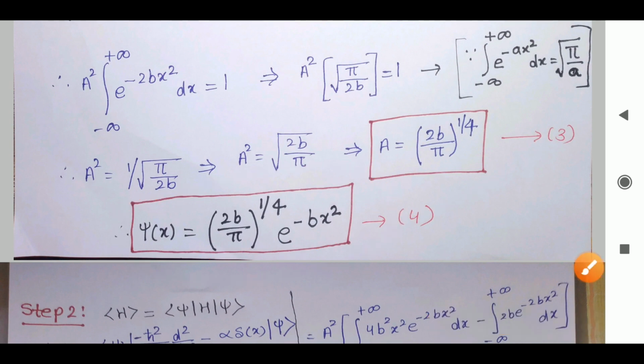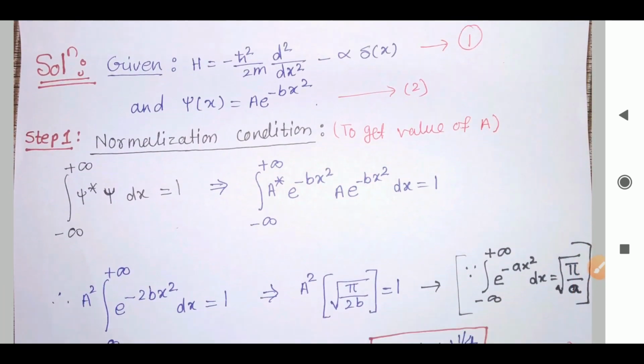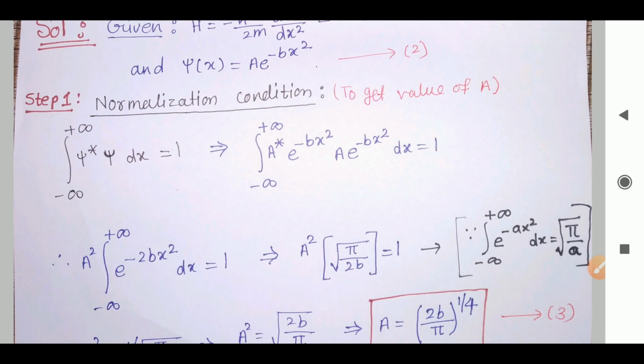Now the first step is done. The first step is to assume the trial wave function. If it is given, take that wave function, and find the value of a if it is not given. Okay, so the first step is done.